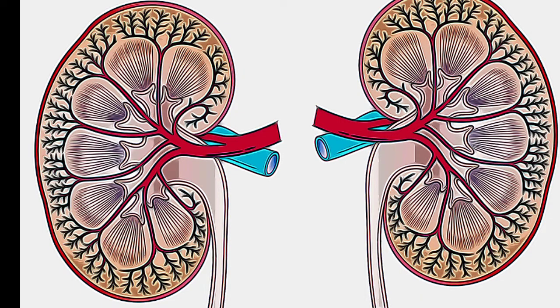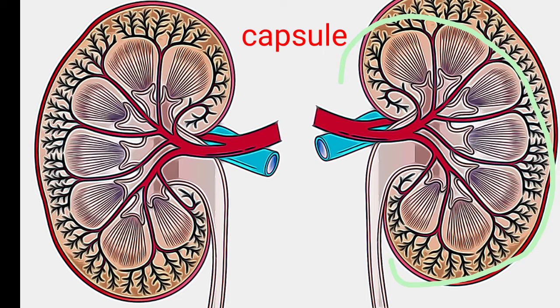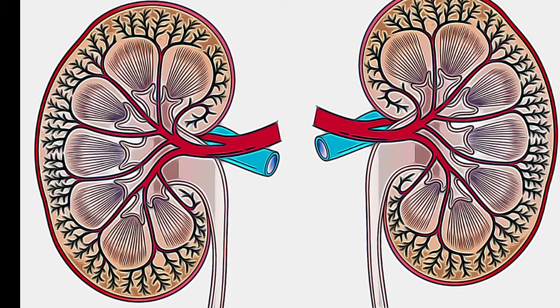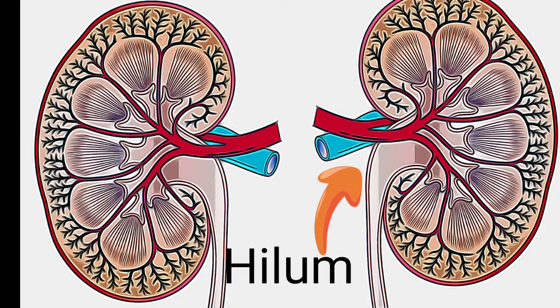Structure of kidney. Each kidney is enclosed in a thin fibrous covering called capsule. The outer surface of each kidney is convex while the inner surface is concave. The concave surface has a notch called hilum.